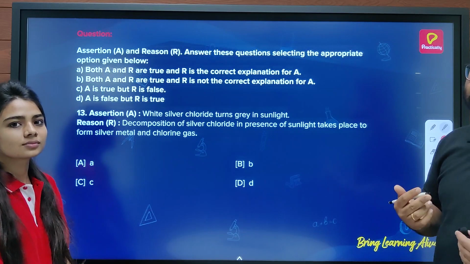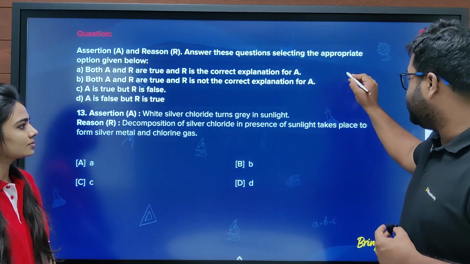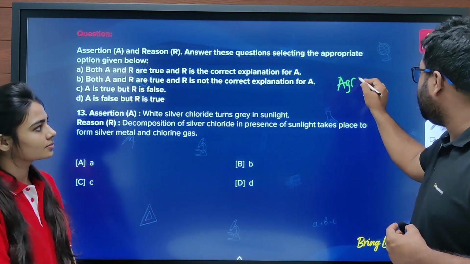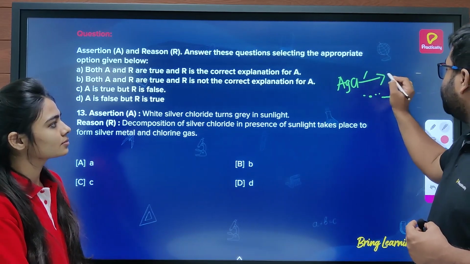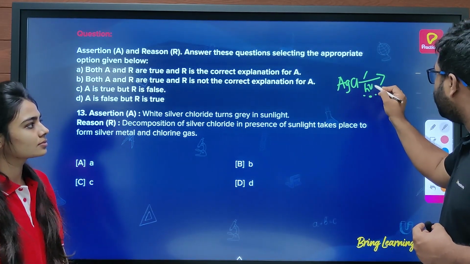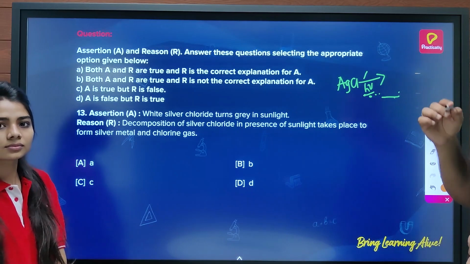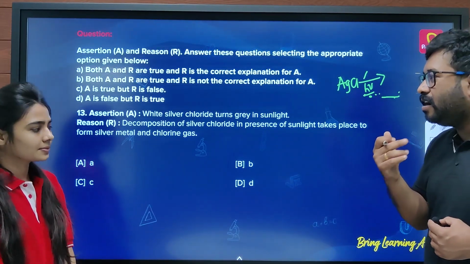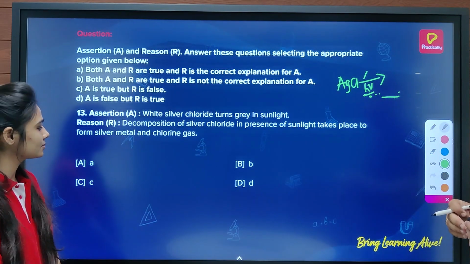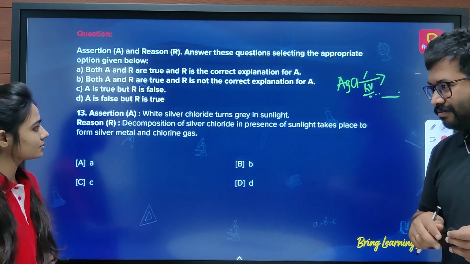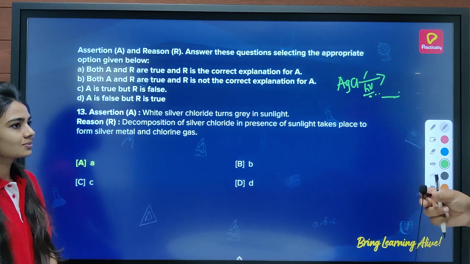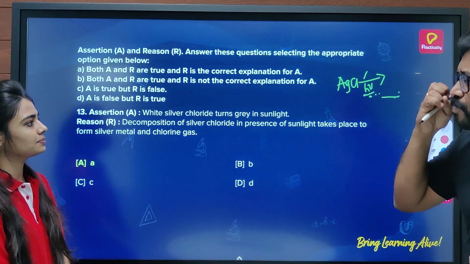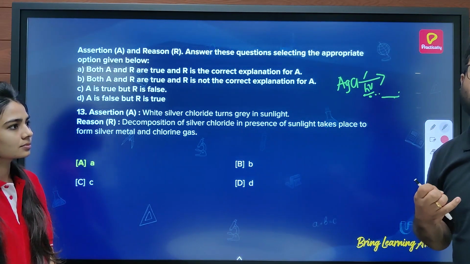Now, why does that happen? It's because your AgCl gets decomposed in presence of any form of light, and because of that silver you have a grayish color. So here you can see that both A and R are absolutely right.